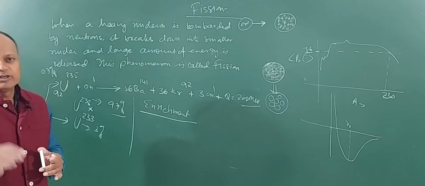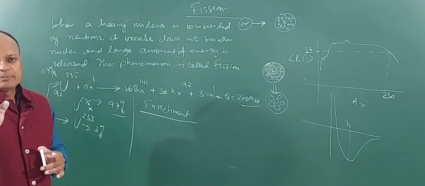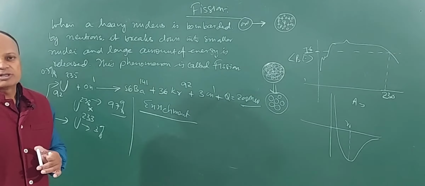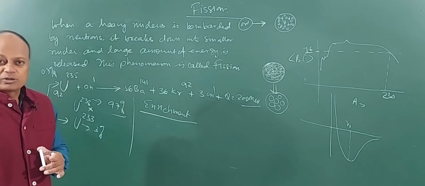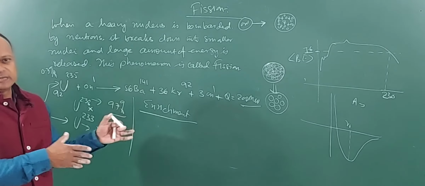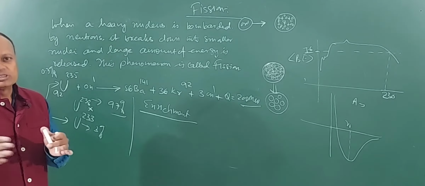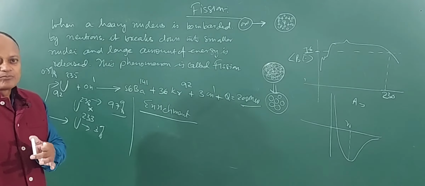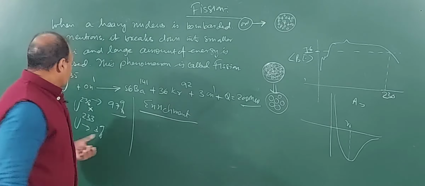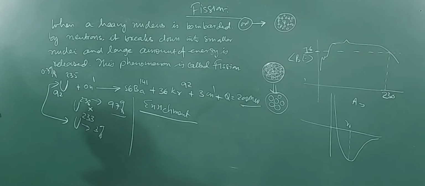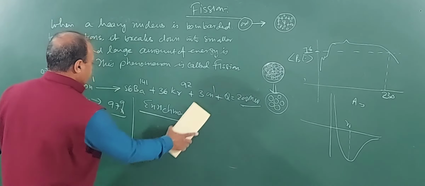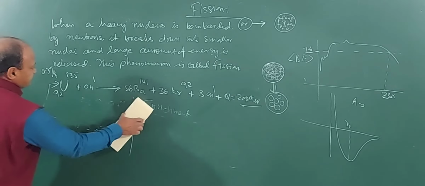And now, when you have enriched uranium, there is nothing like it. 1 kilogram of uranium-235 can produce as much energy as almost 4 to 5 tons of coal. So, where is 1 kilogram of uranium and where is 4 to 5 tons of coal? You can see the scale. Obviously, the amount of energy released is very large. Now, how much energy is released? How this magic figure of 200 million electron volts comes, we will be seeing by using mass defect.